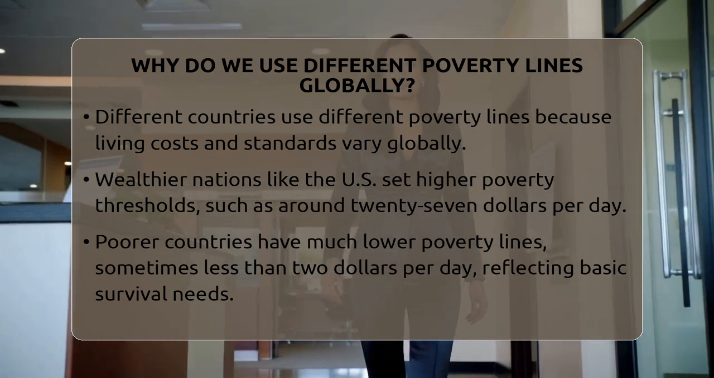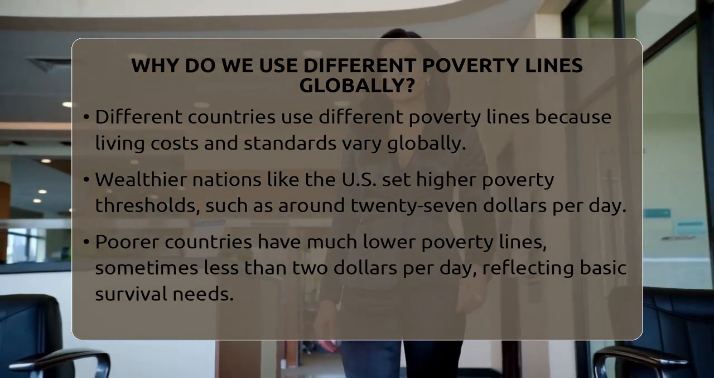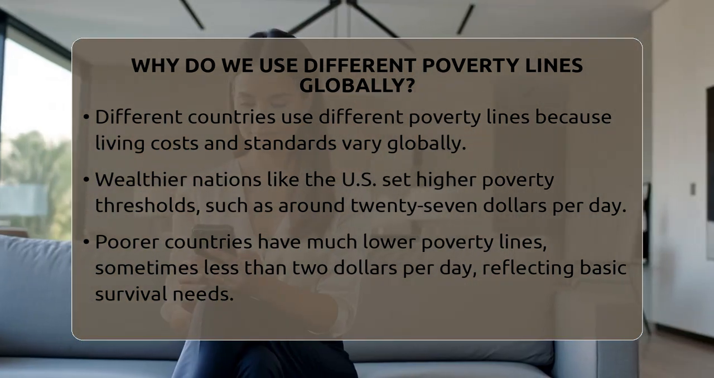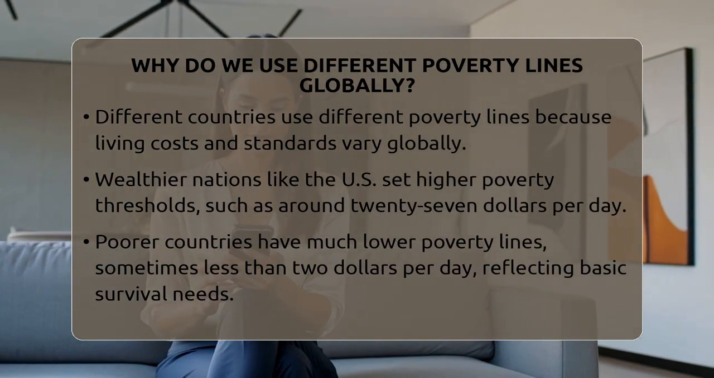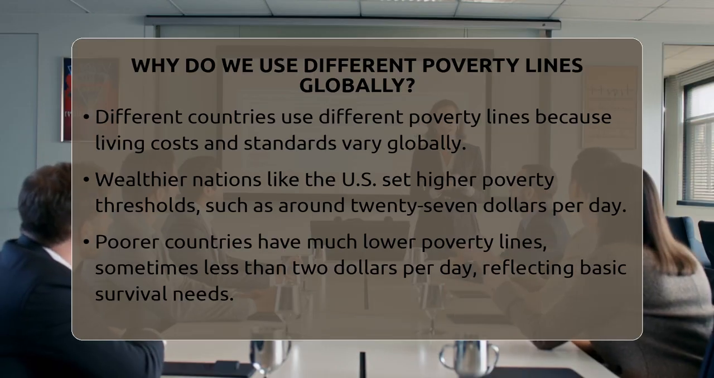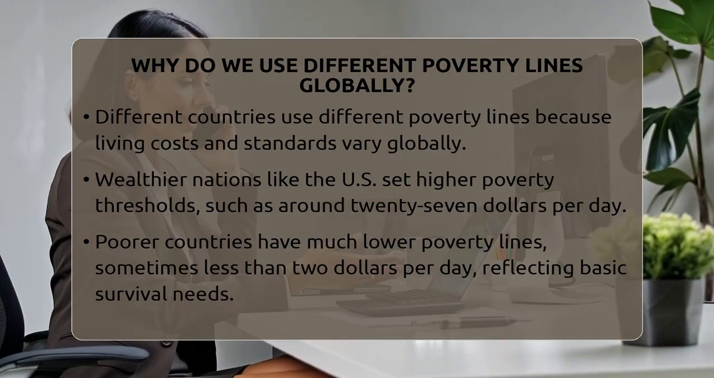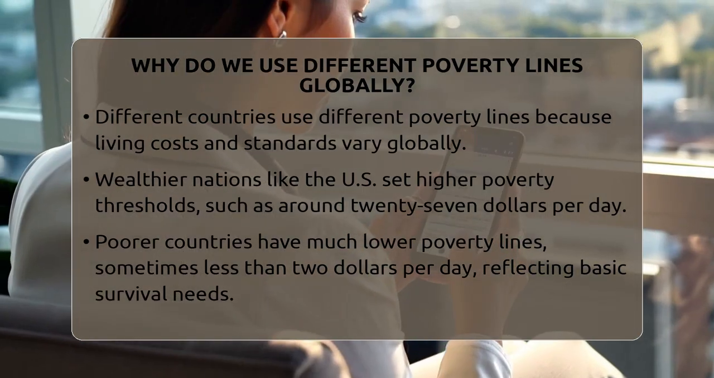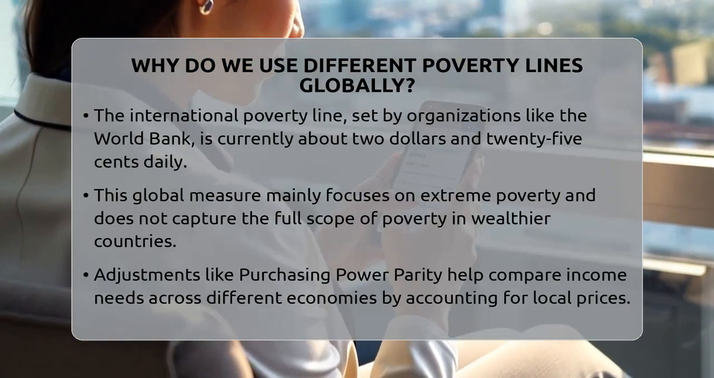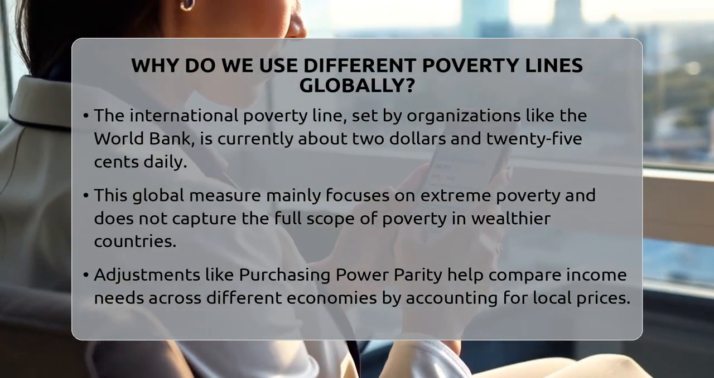In wealthier countries like the United States, the cost of living is higher. Things like housing, healthcare, and education cost more. So, the poverty line there might be around $27 per day. That means if someone earns less than that, they are considered to be living in poverty. This higher threshold reflects what people need to meet their basic needs in that country.